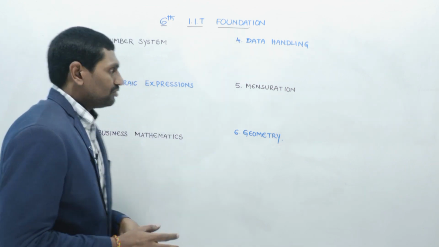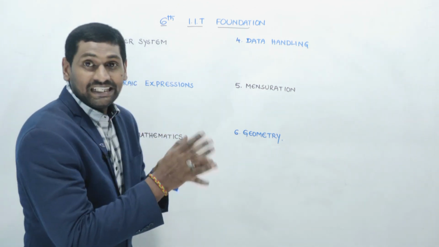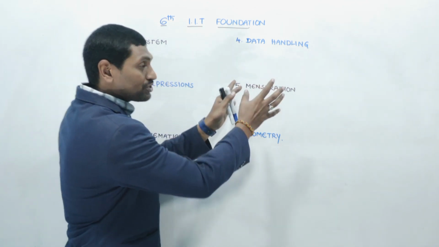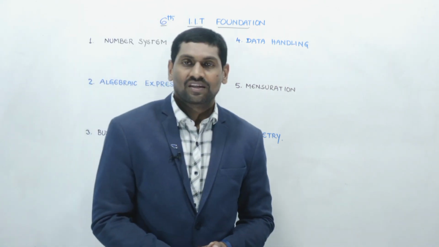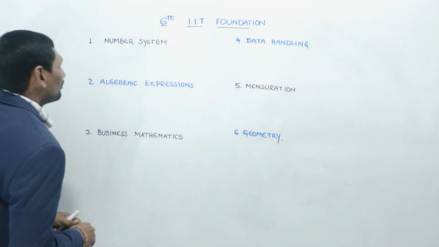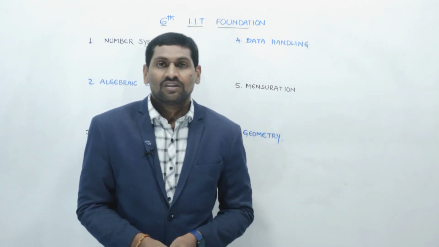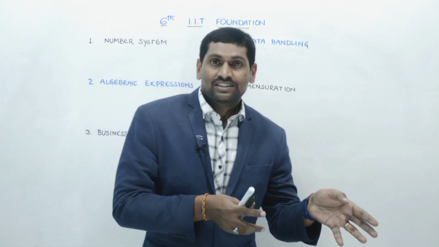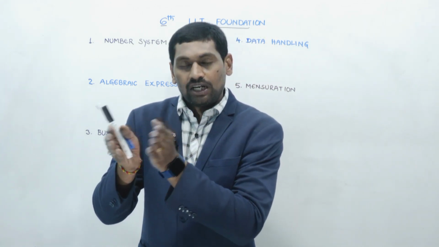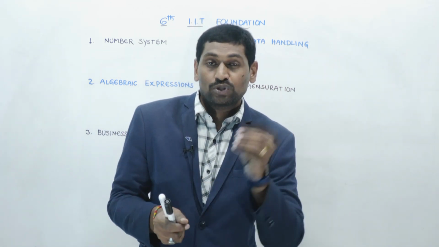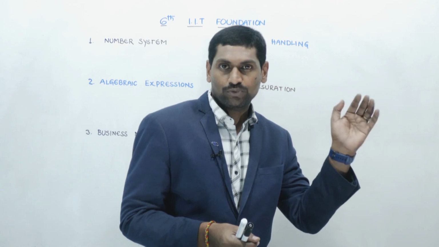So this full year we are dealing with these six most important topics. Let us go through the number system first. We are dealing with number system with some different types of topics. Let us discuss the topics one by one today.